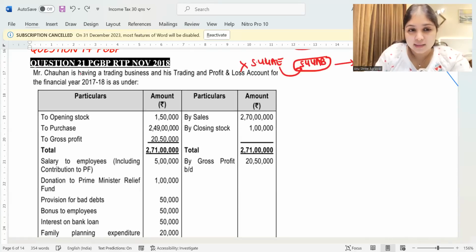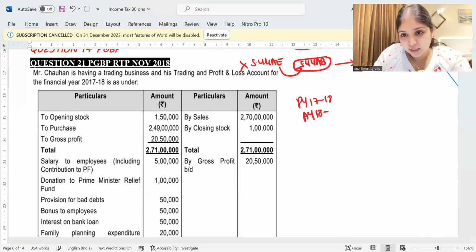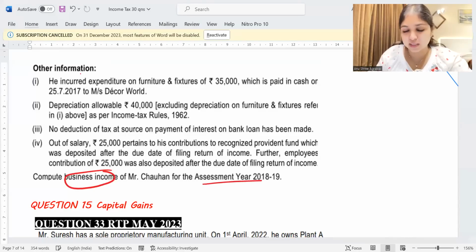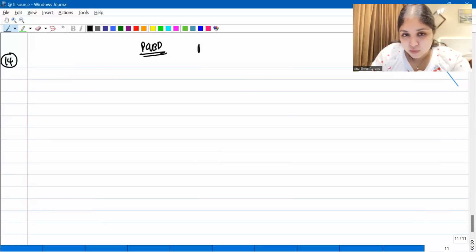Mr. Chauhan has a trading business and his trading and P&L account for financial year 17-18 is given to us. So previous year 17-18, assessment year 18-19, they have given us a trading and P&L account. They have given us information. They're asking us to find the business income, just the PGBP of this assessee for assessment year 18-19.